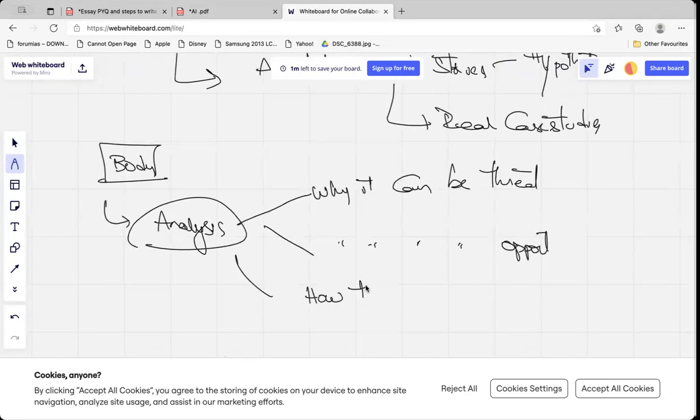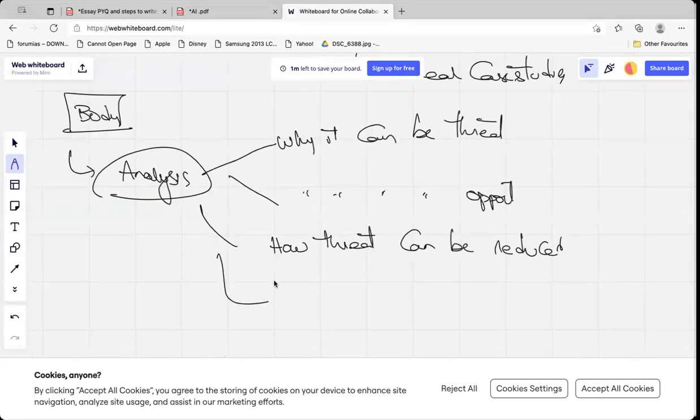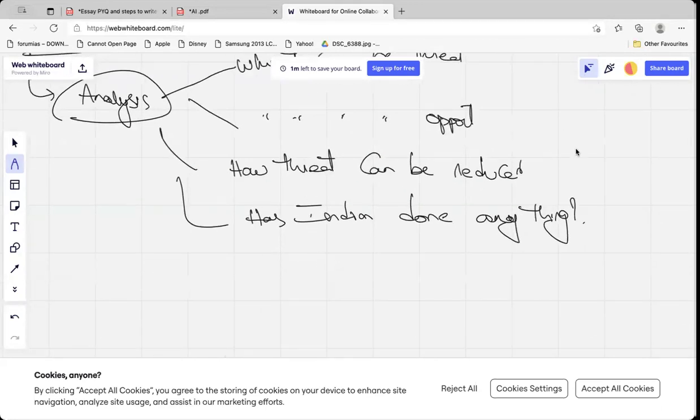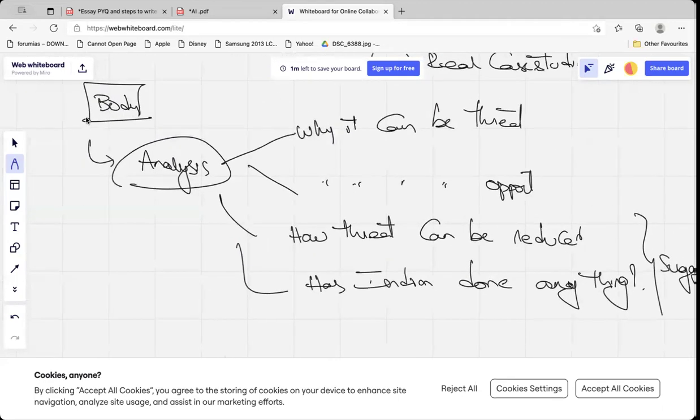How can the threat be reduced? I'm generating dimensions. Question the question. How can the threat be reduced? Has India done anything in this context to reduce the threat? Now these things look more like suggestions. And then once I do the analysis, I'll conclude.